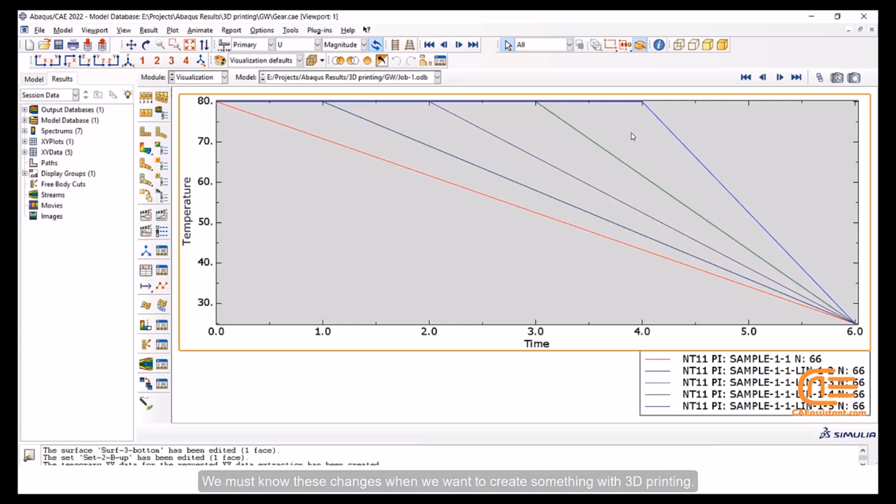We must know these changes when we want to create something with 3D printing. How much the model will deform, how the final shape will look, and so on. Knowing all this helps you tune your machine to have the part in the best shape possible.